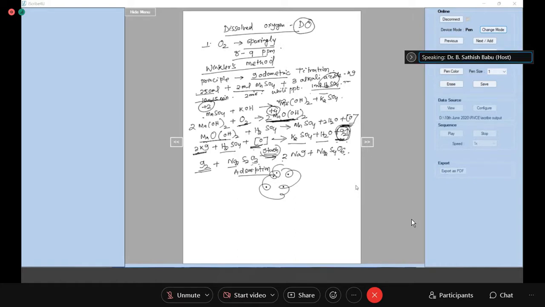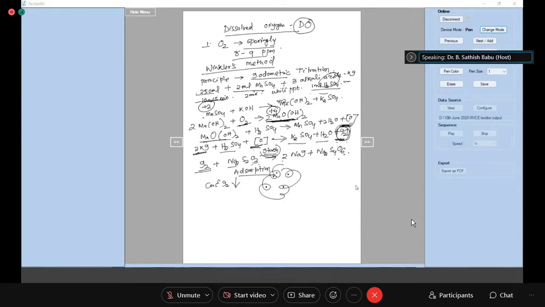So what we have to do is add it when the concentration of iodine is less. How do we know the concentration of iodine is less? When the concentration of iodine is more, you get a dark yellow color. When the concentration of iodine is less, you have a pale yellow color.